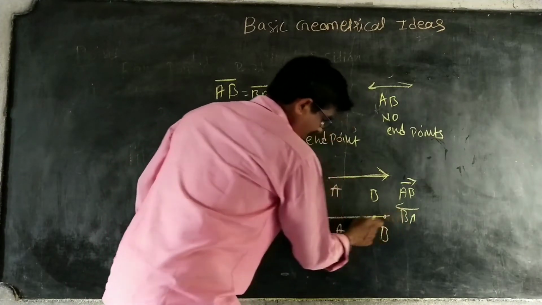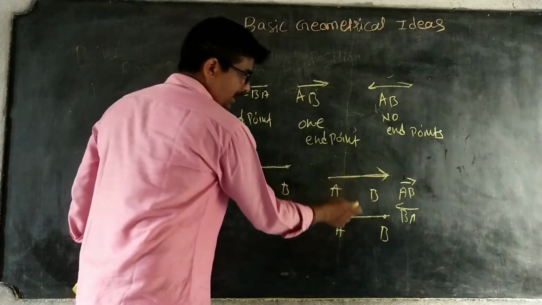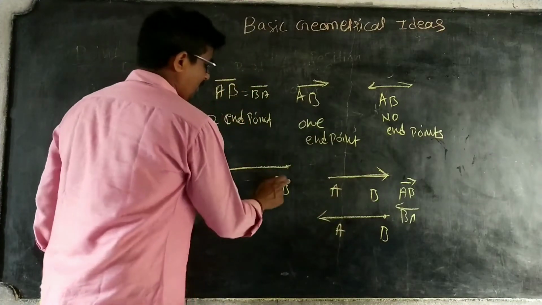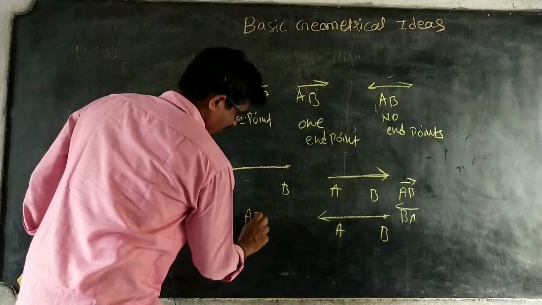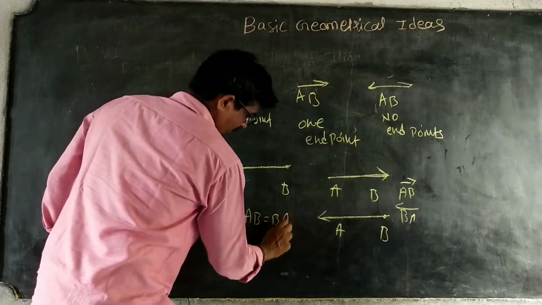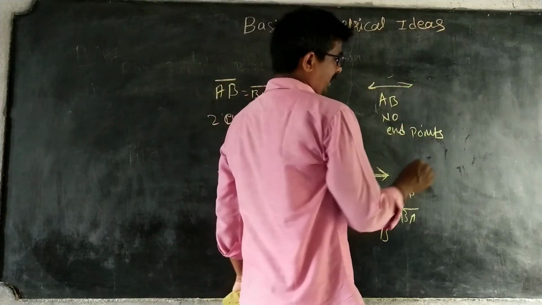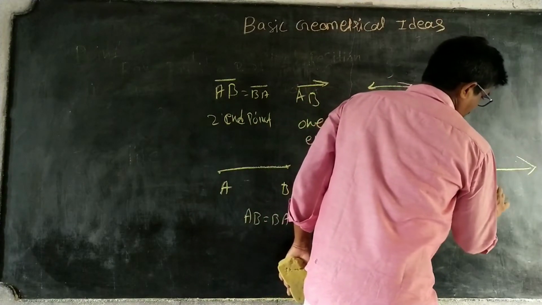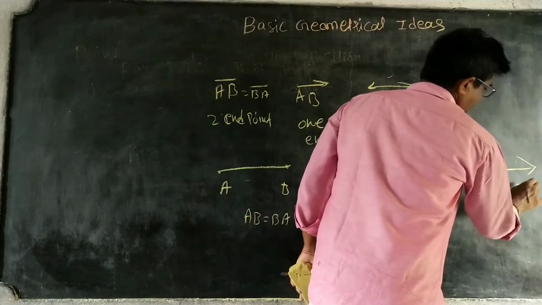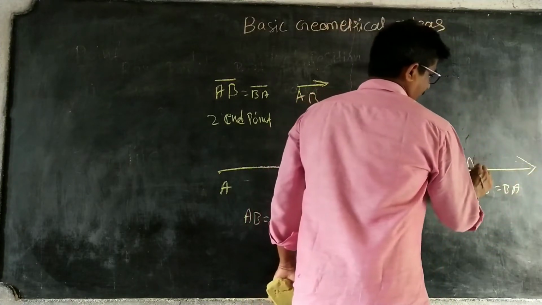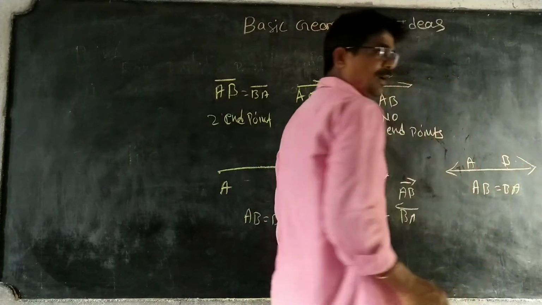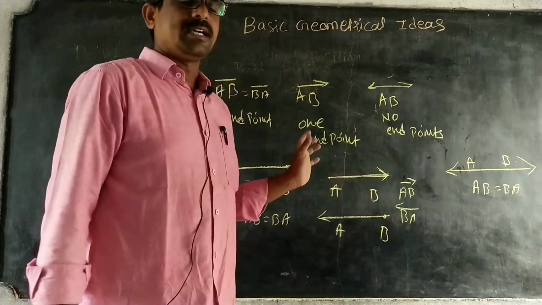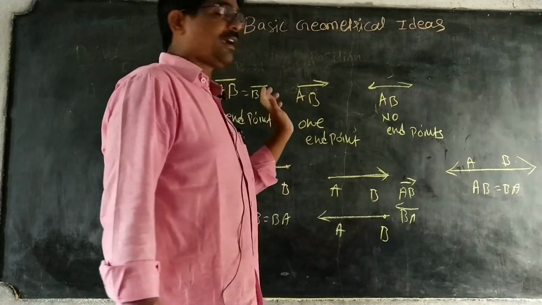Started from B, endlessly go. Both are not equal. But here AB is equal to BA. Even if I take a line, line also has the same concept. AB is equal to BA. Both are the same concept. Okay, if I take A here, take B. This is a little bit, don't be confused.